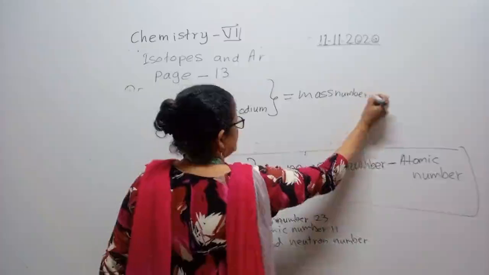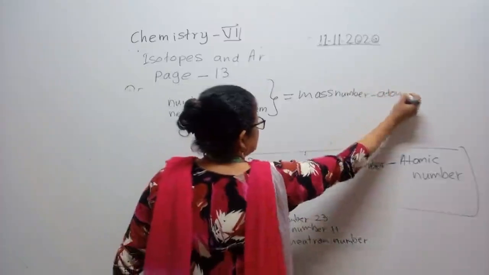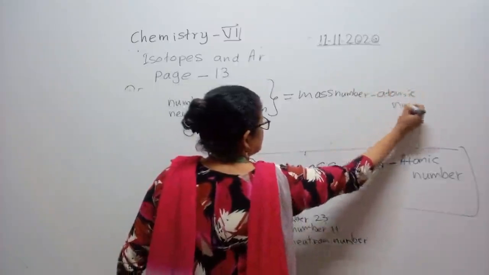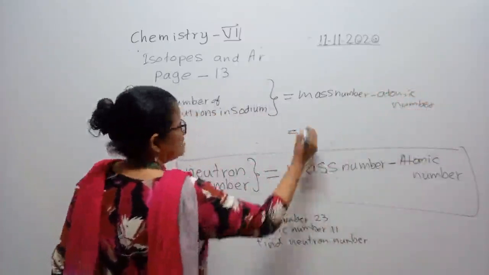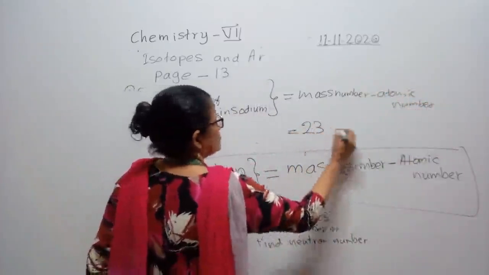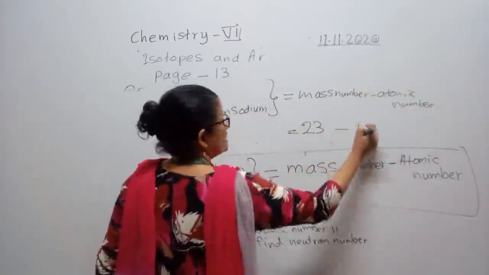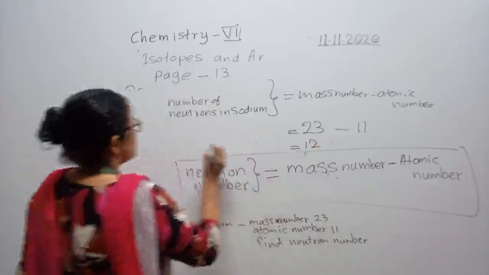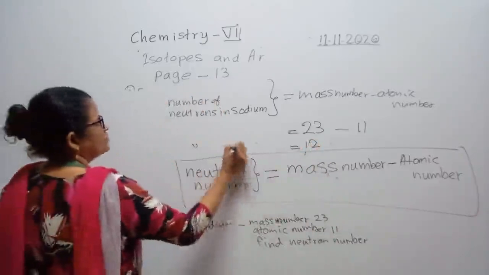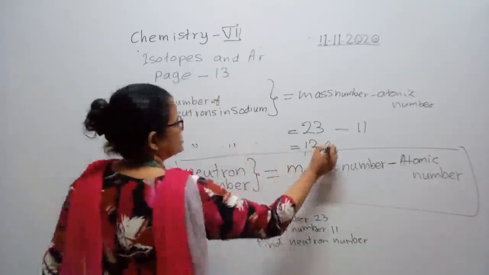Mass number minus atomic number. What is the mass number given? 23, minus. What is the atomic number? 11. So the number of neutrons in sodium is 12. So give a comma: number of neutrons in sodium, answer is 12.